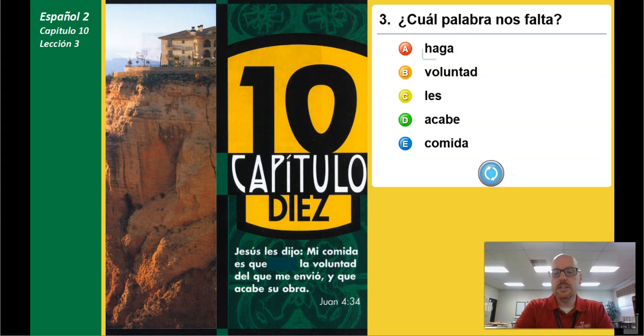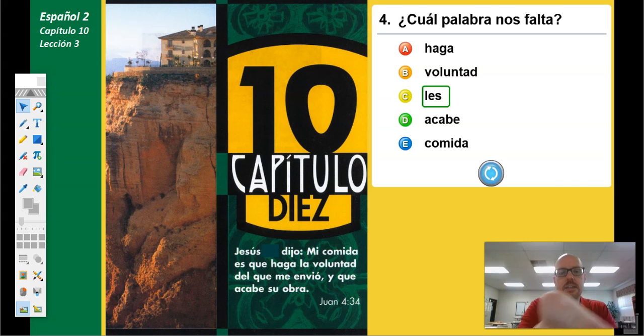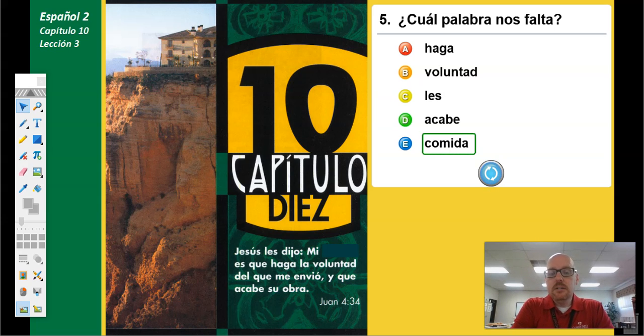La respuesta es haga, do, haga. Y número 4, ¿cuál palabra nos falta aquí? La respuesta es les, them, les. Y aquí, ¿cuál palabra nos falta? La última respuesta es comida, meal, food, comida.